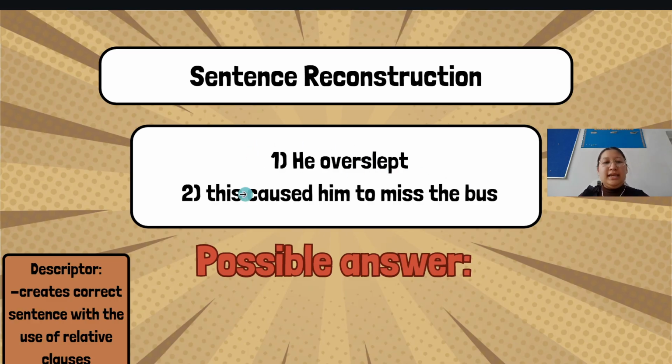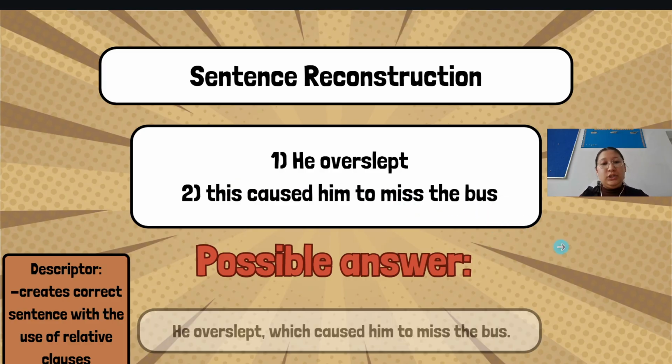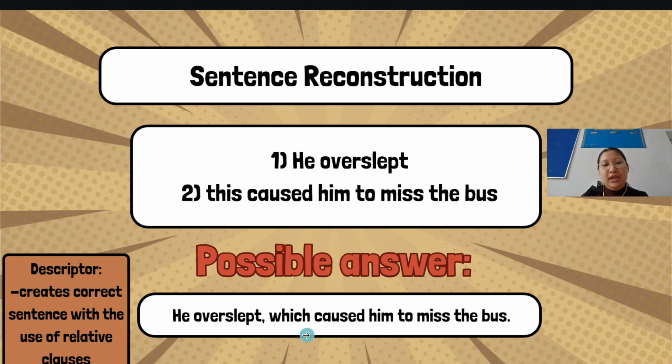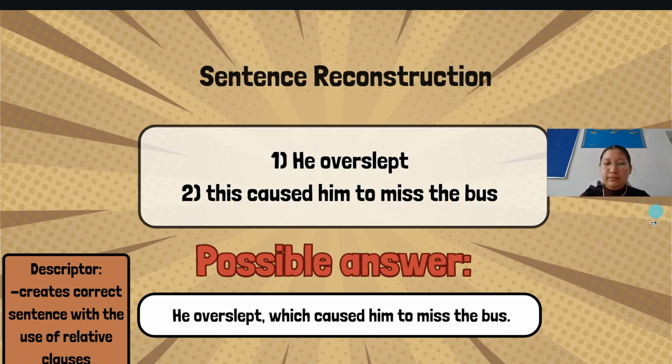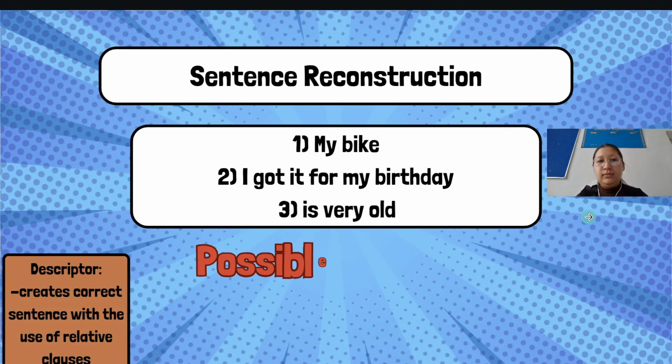He overslept. This caused him to miss the bus. Let's check the possible answer. He overslept, which caused him to miss the bus. So we put the which with the comma because it refers to the previous clause. So this was the cause of this one. Great. Next.